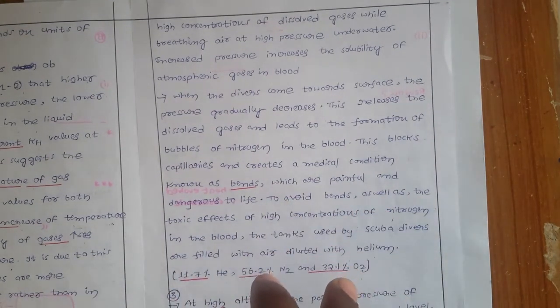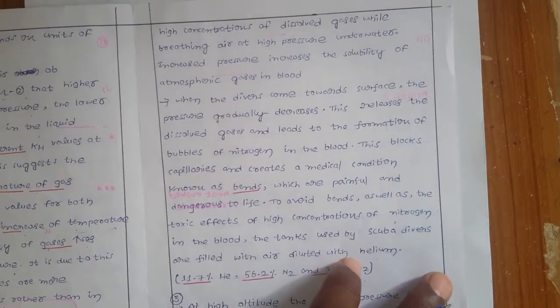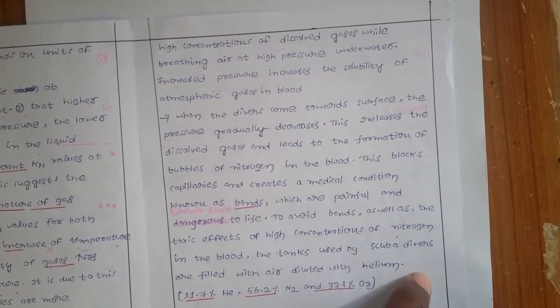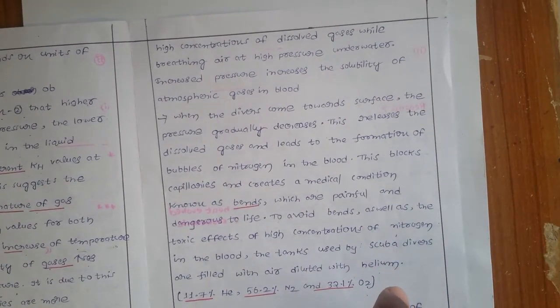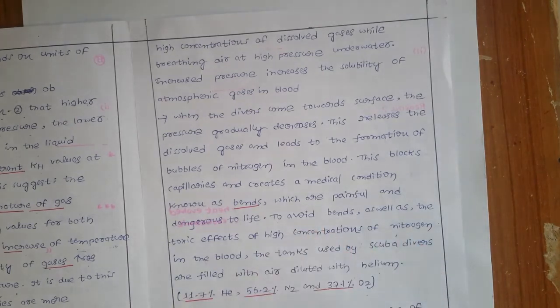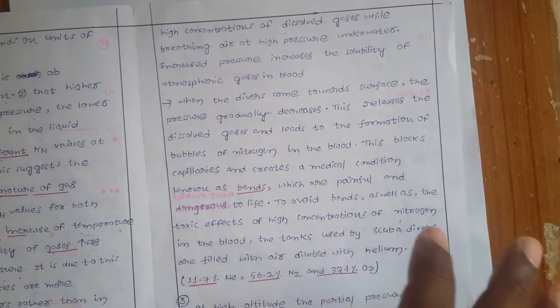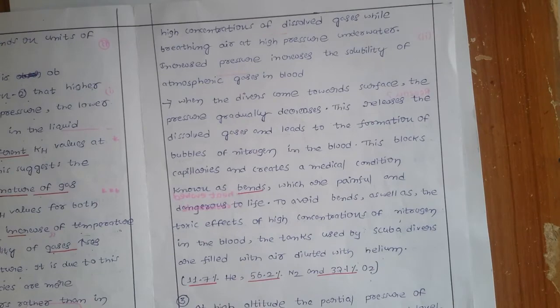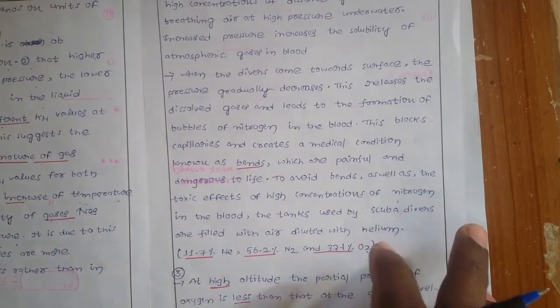When the pressure drops, automatically the dissolved oxygen in the body, earlier the solubility was more, so there was more oxygen in your body, and when you come out, the oxygen suddenly comes out from the blood. That is why it creates some kind of bubbles in the blood.